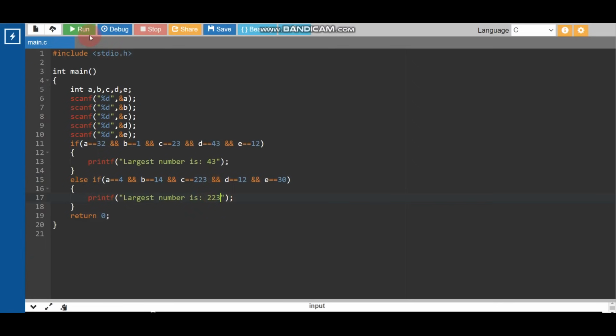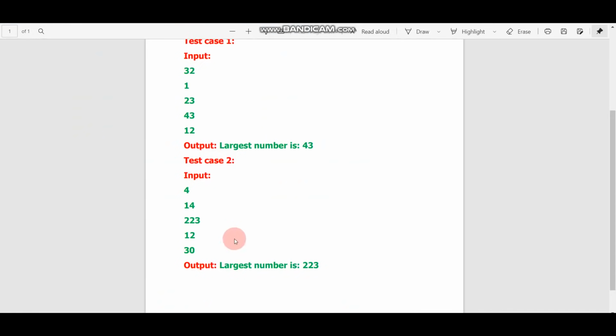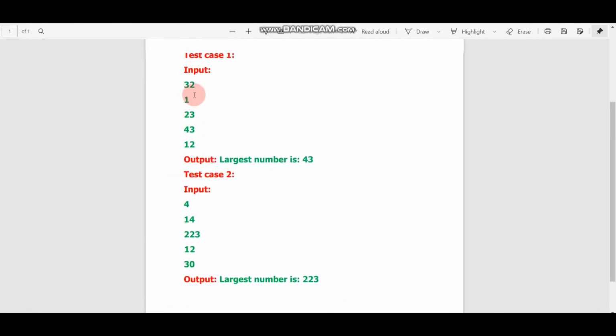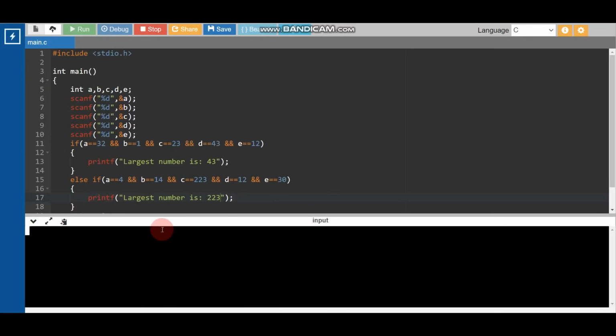Now I'm going to run this code. I think we are done. Now we will check whether our code is correct or not. So what is the first condition? If the first input is 32, 1, 23, 4, 43, 12, then our output should be this. Let's check whether our output is correct or not.